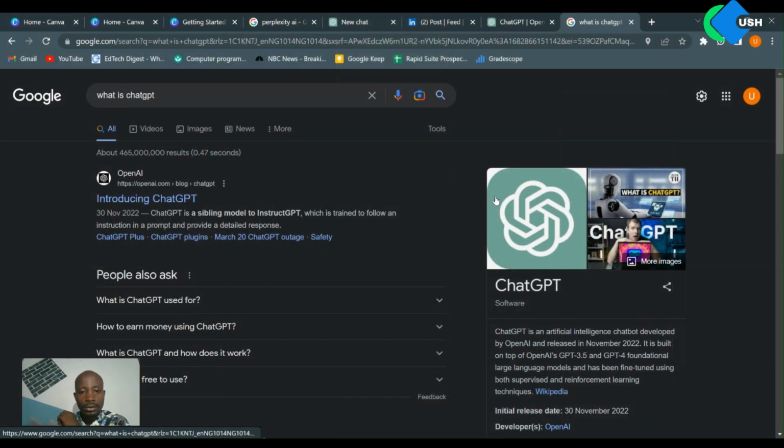Okay, so what actually is ChatGPT? Let's ask Google. Google says ChatGPT is an AI that was designed by a company called OpenAI. Now, how ChatGPT works is it listens to instruction and it provides a detailed response based on the instruction that you gave to it. Now, this is perfect, and we're going to be testing those abilities for our benefit as teachers in our school.